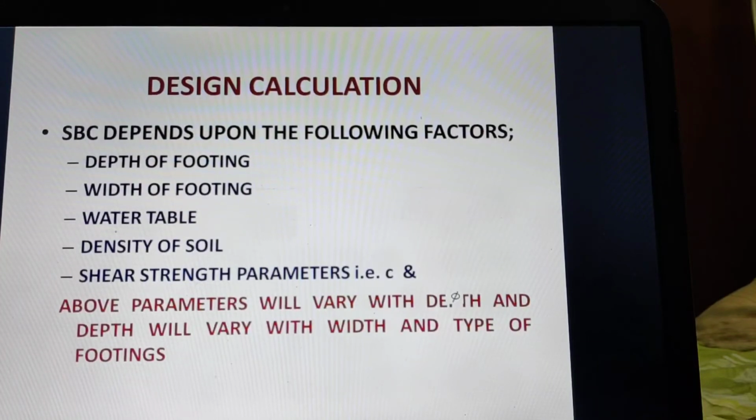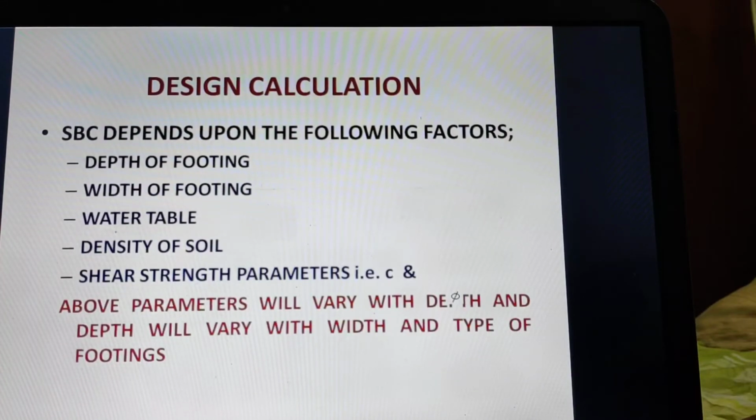So again, it's not only the parameters within the depth, but also if we change the depth of footing, suppose from 1.5 meter below ground level to 2 meter below ground level, then also the bearing capacity will change. And we have discussed that according to width also it is changing, and then the water table may be changing, so also bearing capacity will change, and then density of soil will normally vary